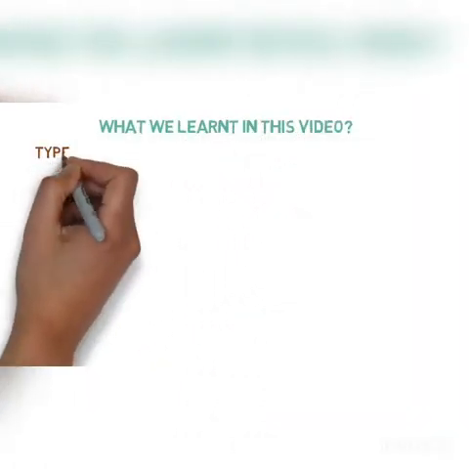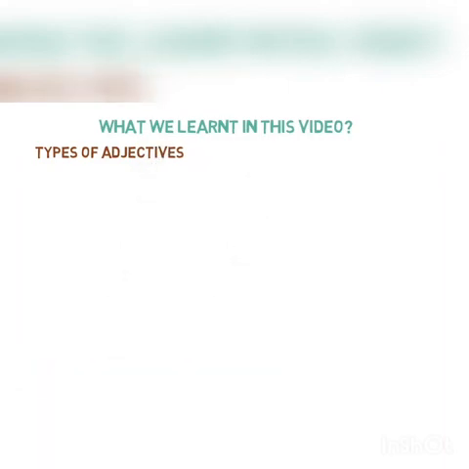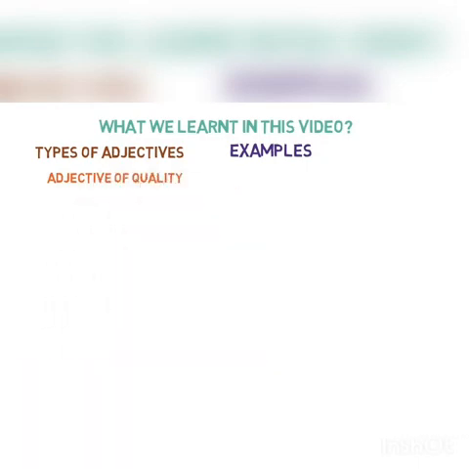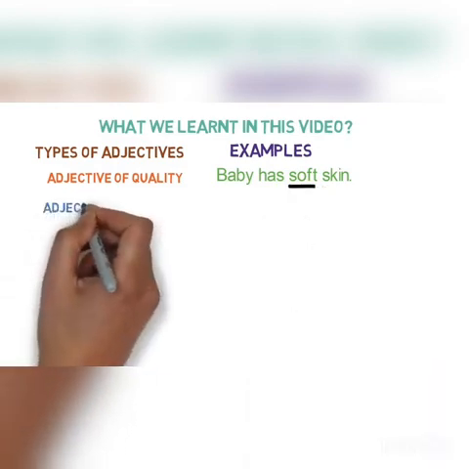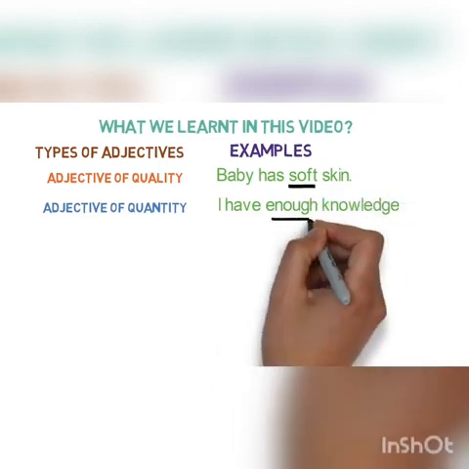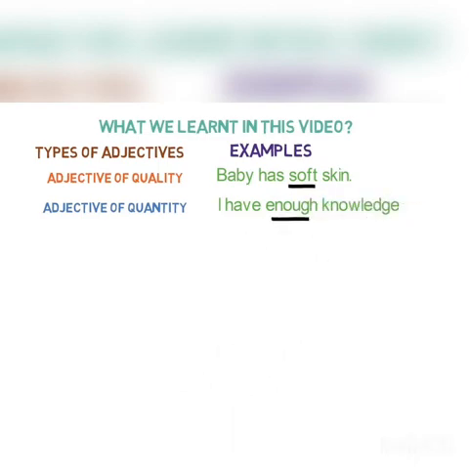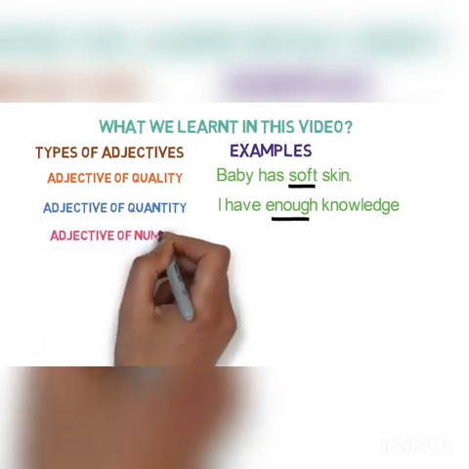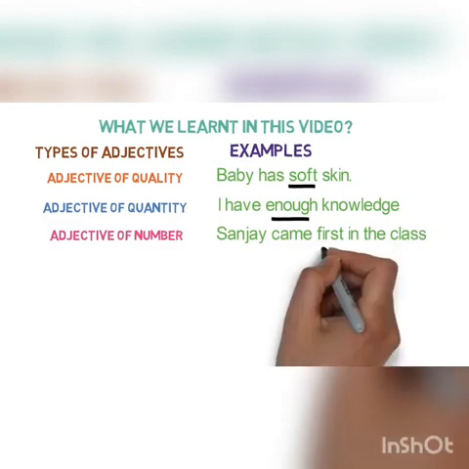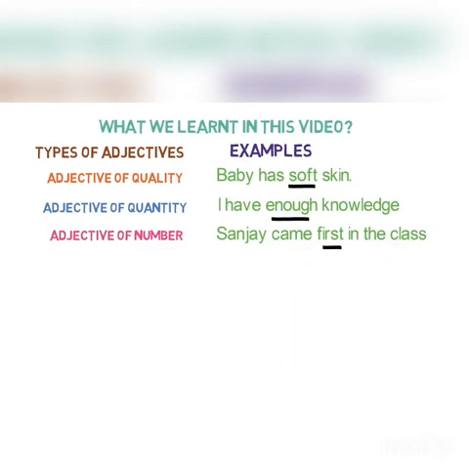We discussed about types of adjectives. We will go through the 6 types of adjective with one example of each. Adjective of quality. Baby has a soft skin. Here, soft describes the quality. Adjective of quantity. I have enough knowledge. Here, enough describes the quantity of knowledge I have. Adjective of number. Sanjay came first in the class. Here, first is the exact rank or number Sanjay got in the class.